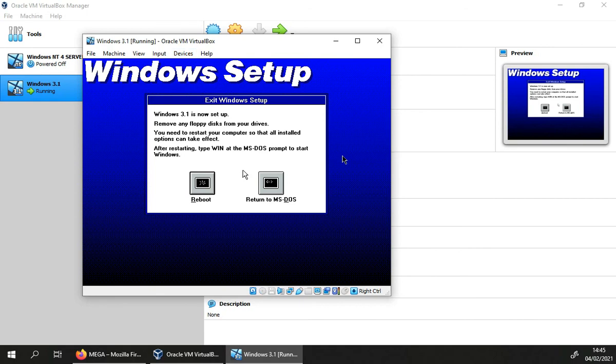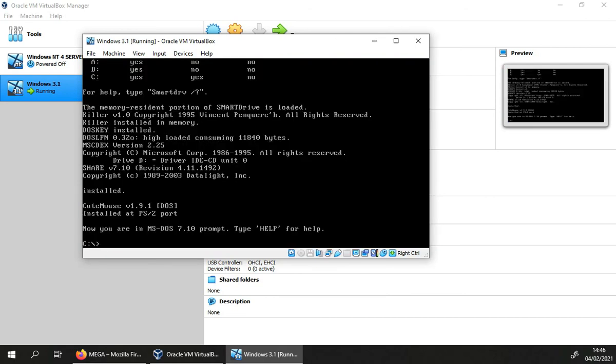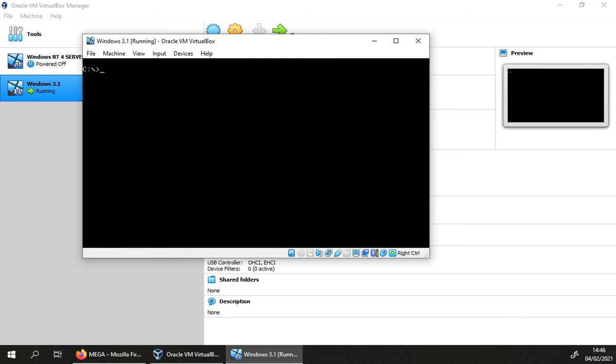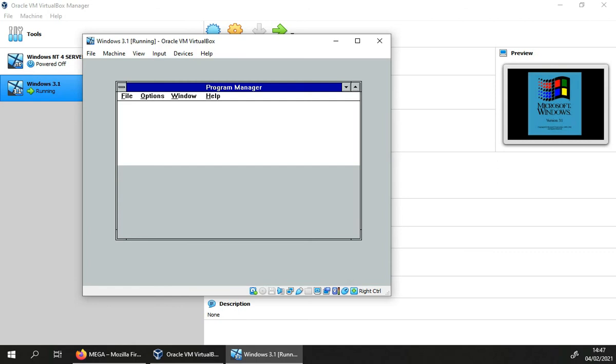So now we can just remove the disk and then reboot, and then we will be back in DOS. All right, now we're back in DOS, so we can clear all this out. If we check dir, there we go, you can see that we have a Windows directory there. To boot into Windows 3.1 you don't even need to go there, but you can if you want. I'll go to CD and then Windows, and then to boot into Windows 3.1 you just type in win.